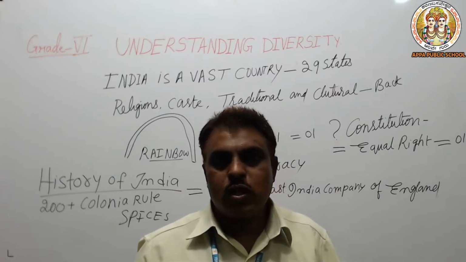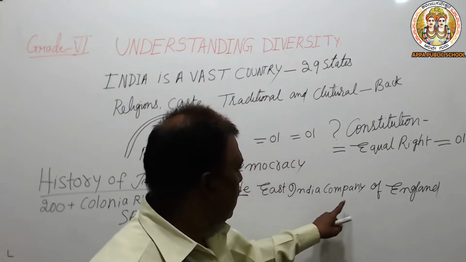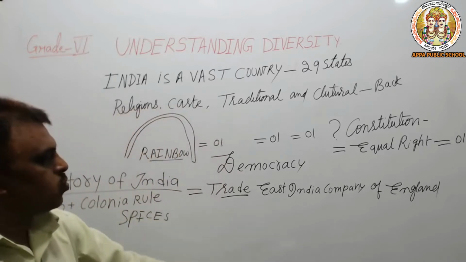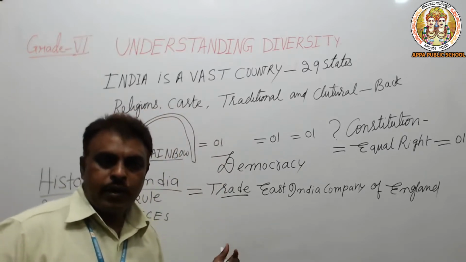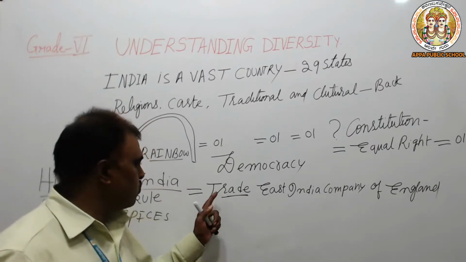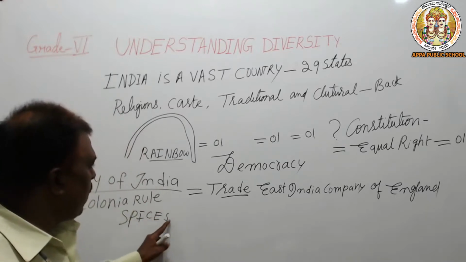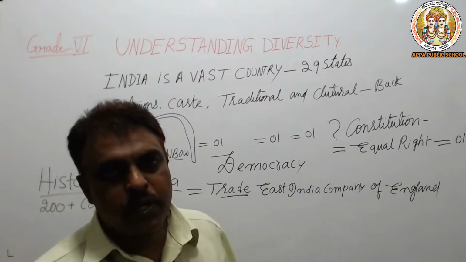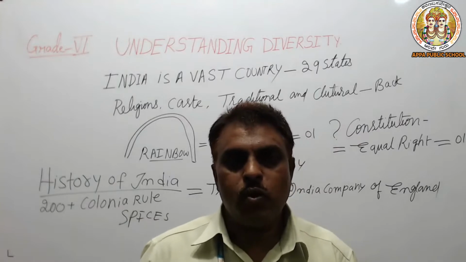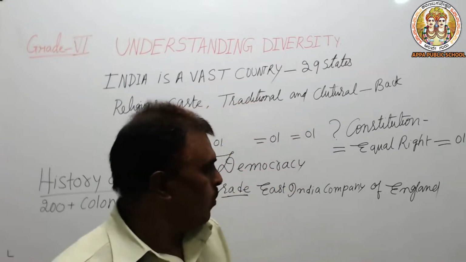The climate in India suits growing spices, whereas England, being a cold country, has weather conditions that will not suit growing them. But Indian spices have world demand. The British came, bought them at very cheap rates, and sold them in their own country at high prices. By getting more benefit from this, they started thinking about ruling India.